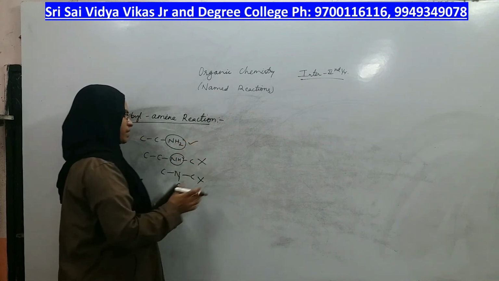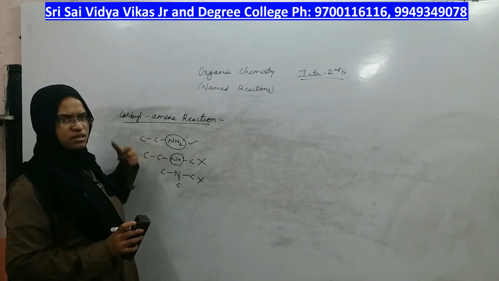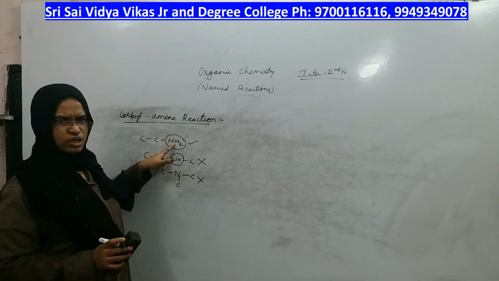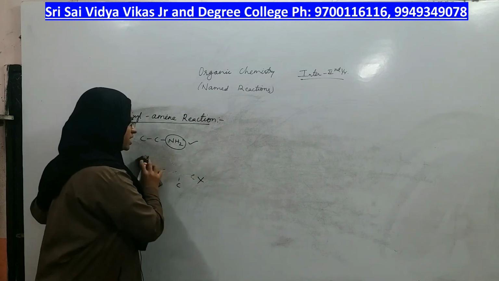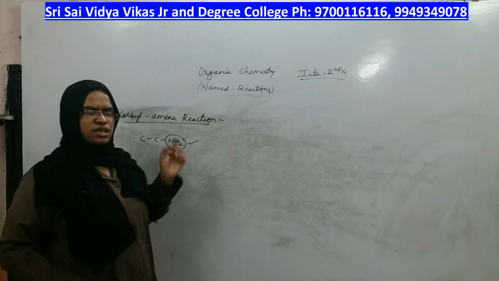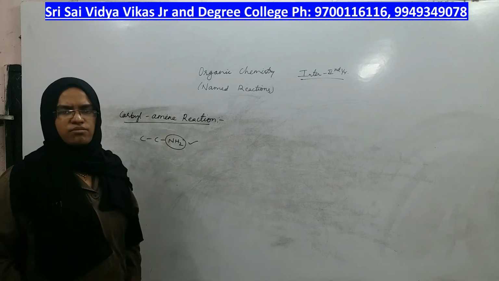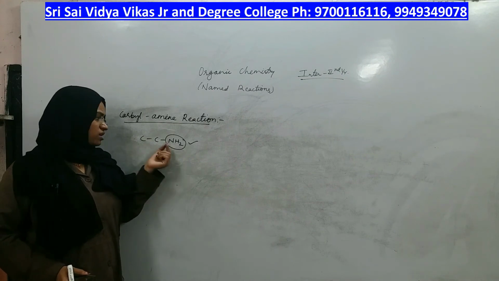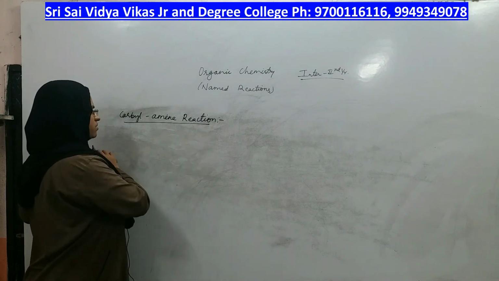You have to take primary amines only, whether with 2 carbons, 1 carbon, 3 or 4. But the amino group should be NH2 only, not NH nor just N. Because if you take NH, it becomes a secondary amine. If you take just N, it becomes a tertiary amine. They cannot undergo this reaction. For every reaction you must remember the condition, then only the reaction becomes correct. Otherwise with wrong reagents you cannot perform that reaction. Okay. So it has to be primary amines only.